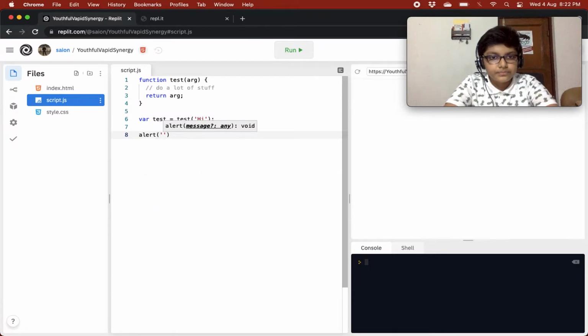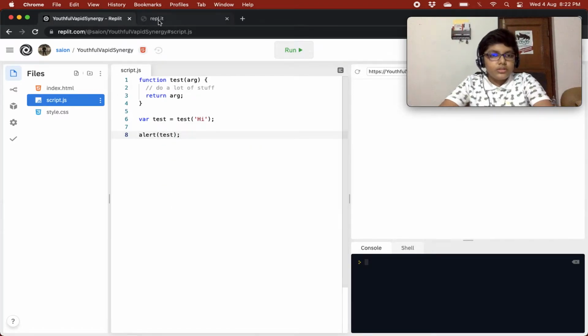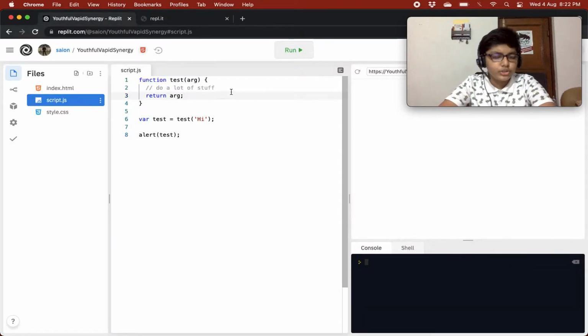So this is the basic syntax of a normal function: creating a function, doing a lot of stuff, and in the end returning something, or not returning also. It's fine if you don't return anything, but most functions return something.